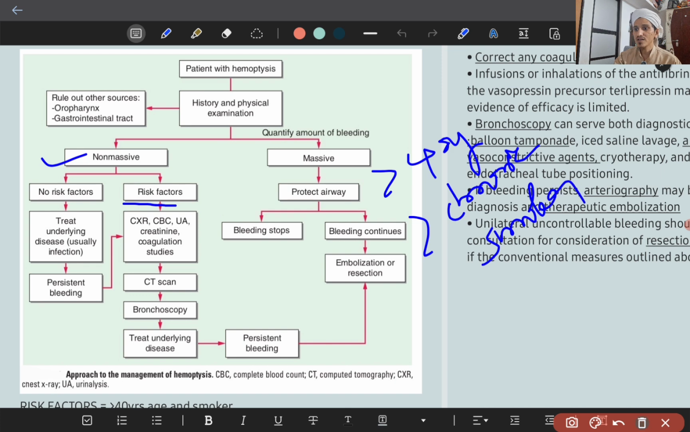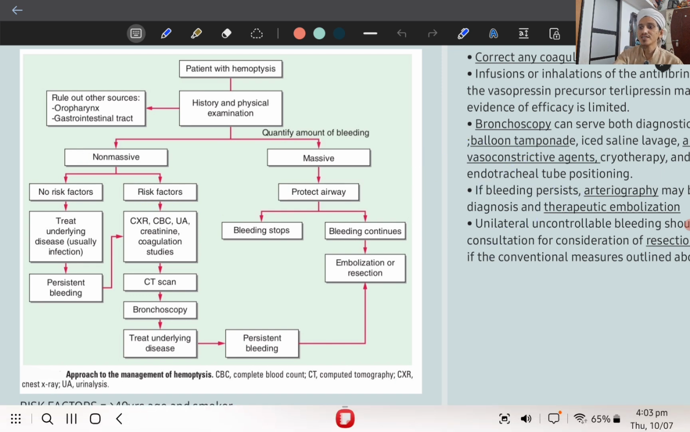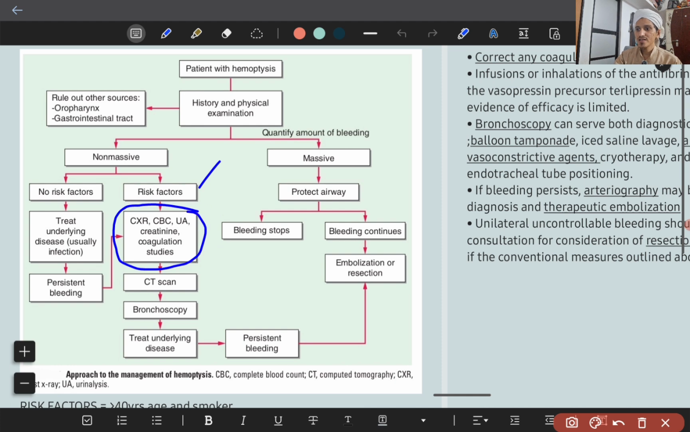Chronic smoker. If these two risk factors are present, then you do the first line test. After doing the first line test, if you are not sure about the reason, then you can go to HRCT. Further, if you still have doubt, you can do bronchoscopy, both for diagnostic as well as therapeutic purpose. Then treat the underlying disease accordingly.